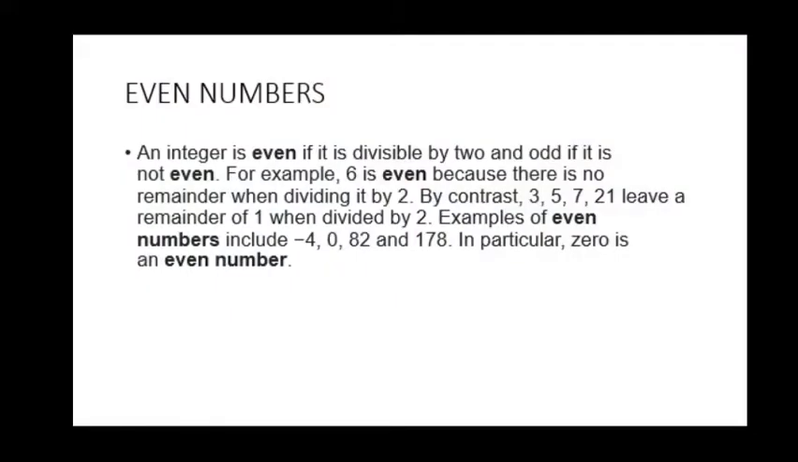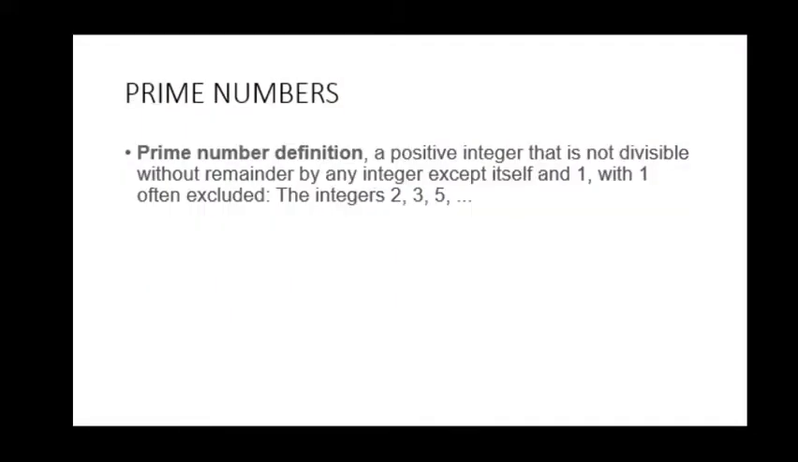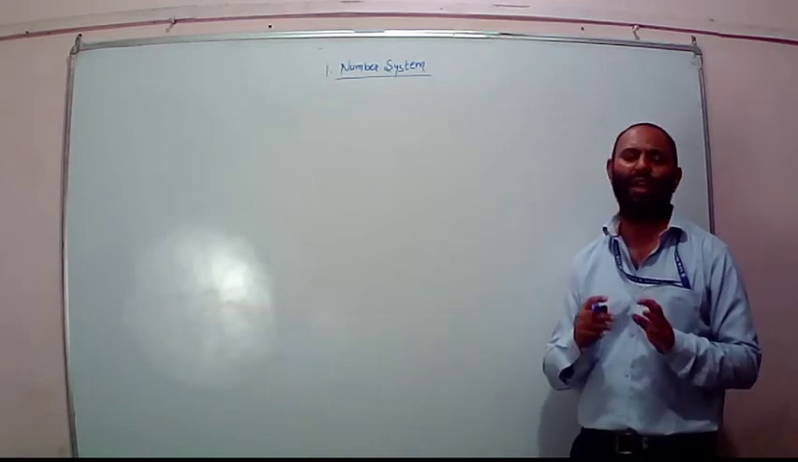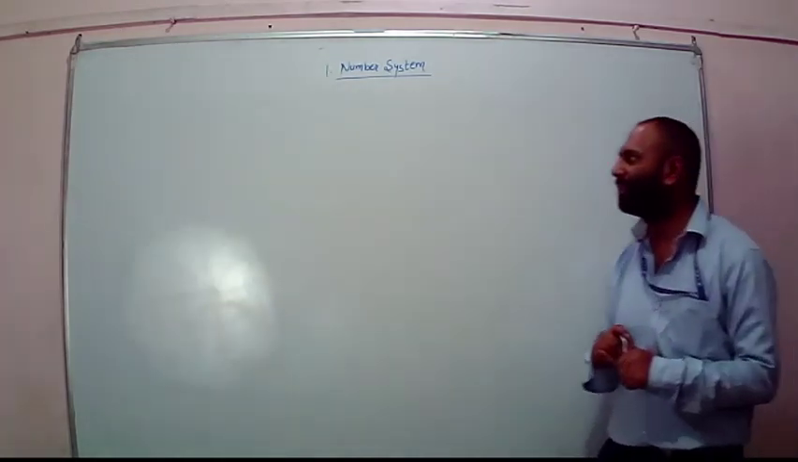Then see the next part. Next are prime numbers. You can see it here on the slide. By definition, a prime number is a positive integer. We are now talking only about natural numbers, that is, positive integers. So a positive integer that is divisible by only 1 or itself is known as a prime number.